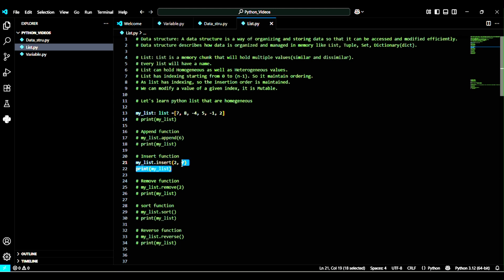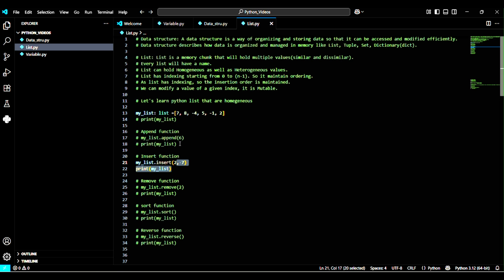Now, as you can see, this insert function has two parameters. That means the first is the index and the second is the element. As we saw, append has only one element and that's why we said it has only one parameter, but insert has two parameters. The first parameter is the index position where the new item, which is my second parameter, will be inserted. That means 7 will be inserted in this list. As you can see, 7 is already present here, but it doesn't matter. 7 will be inserted again in this list, but now in the second index. This is index 0, this is 1, this is 2. That means here 7 will be inserted.